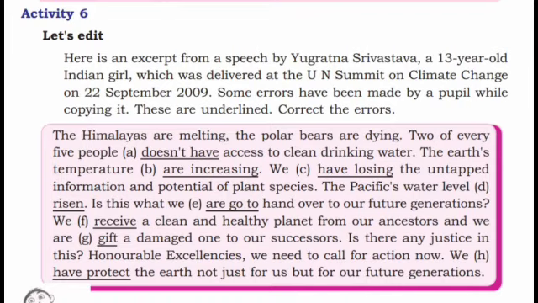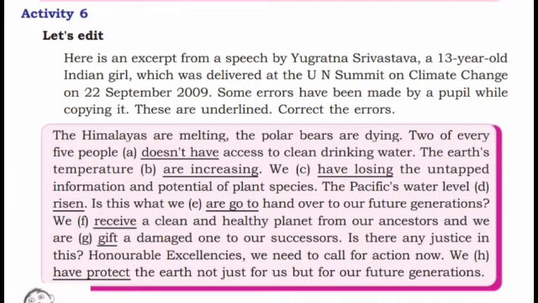Before editing the passage, you should go through the tense of that. If it is in present tense, the whole thing should be written in present tense. If it is in past tense, it should be in past tense. Okay? Listen here children. The Himalayas are melting. The polar bears are dying. Here, the Himalayas are melting shows present continuous tense. So it is in present tense. So the rest of the sentences should be in present tense.